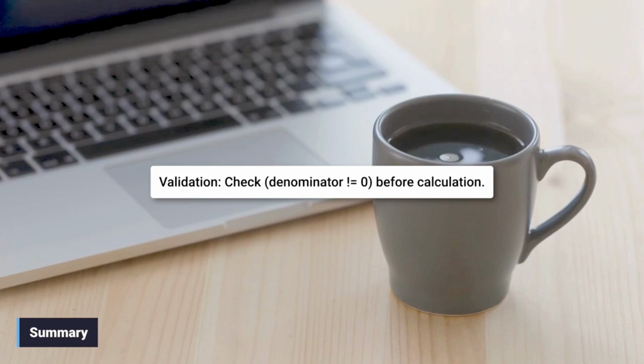To summarize, you should validate input where potential errors exist, especially for division. You may use an if-else structure to specifically check for and handle the invalid case.